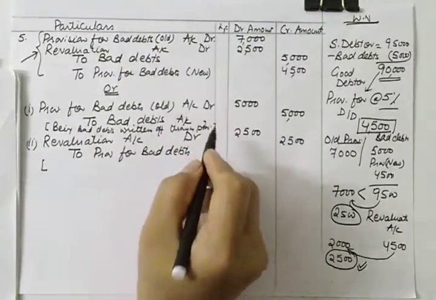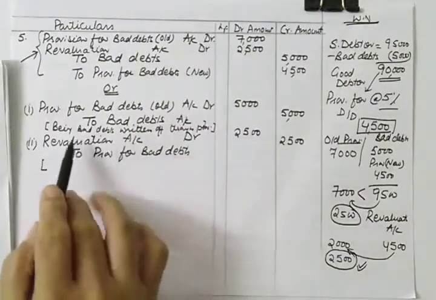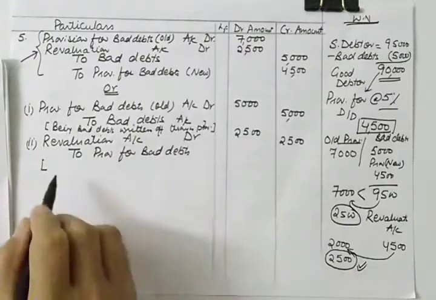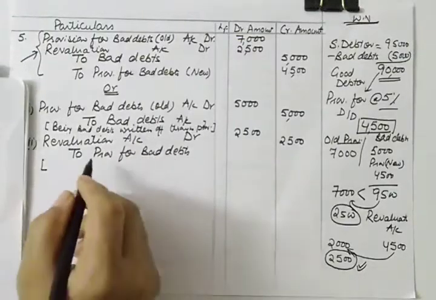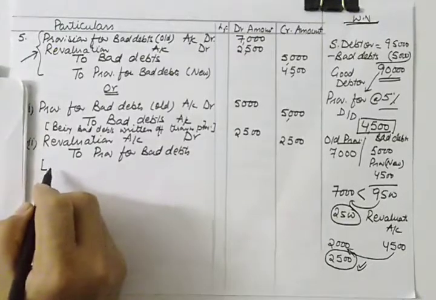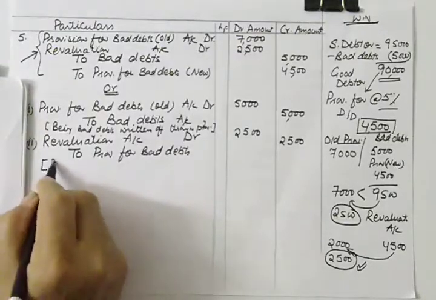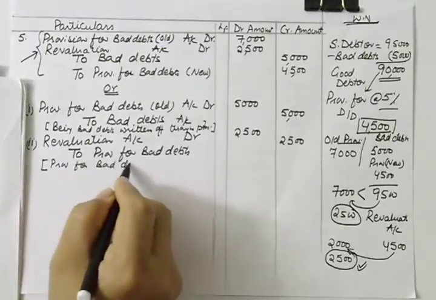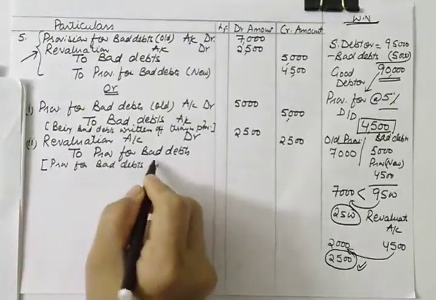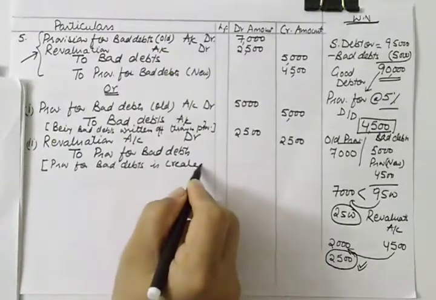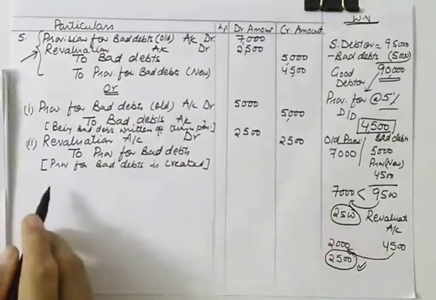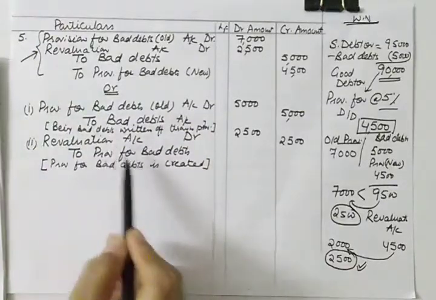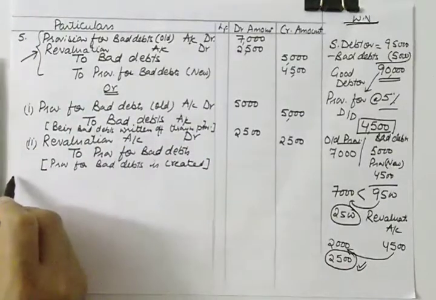I am speaking also so that you will be able to understand what is written here. Being bad debts written off through provision, and here what will be the narration? Provision for bad debts is created. With the difference also you can mention. So either you pass this or you pass these two entries, the statement is absolutely correct.